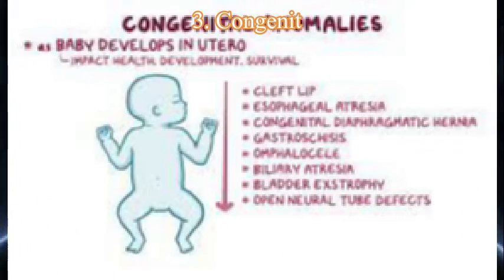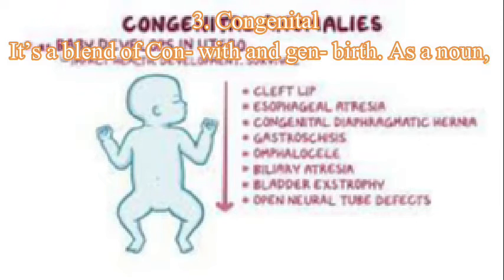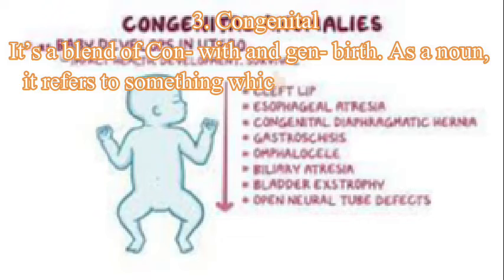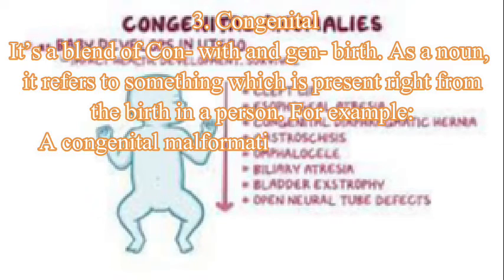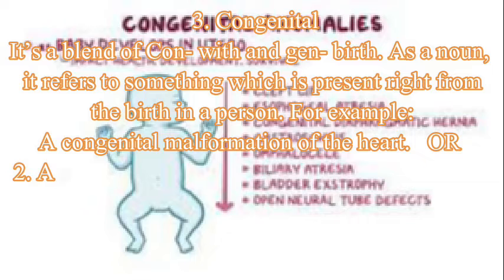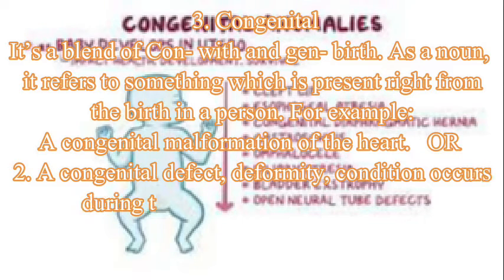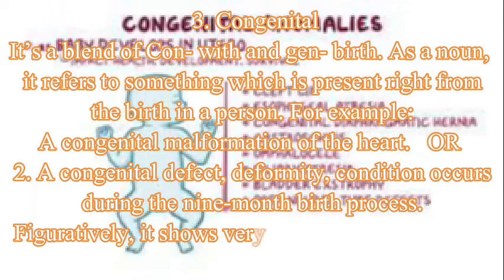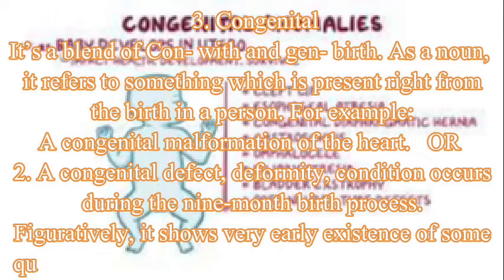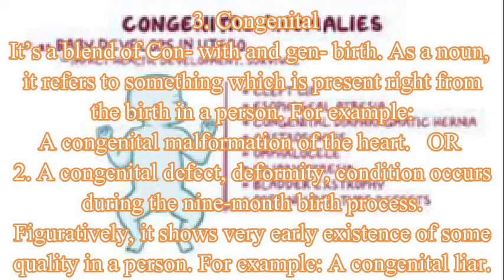Next is congenital. It's a blend of prefix con, meaning with, and gen, meaning birth. As a noun, it refers to something which is present right from the birth in a person. For example, a congenital malformation of the heart, or a congenital defect, deformity, or condition occurs during the 9-month birth process. Figuratively, it shows very early existence of some quality in a person. For example, a congenital liar.